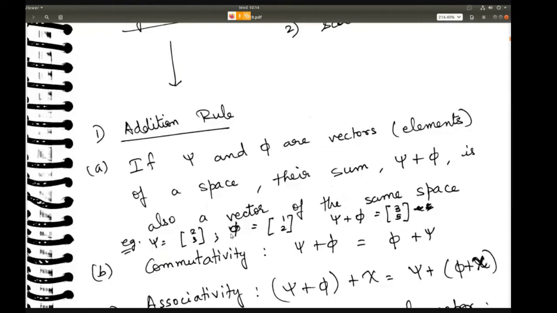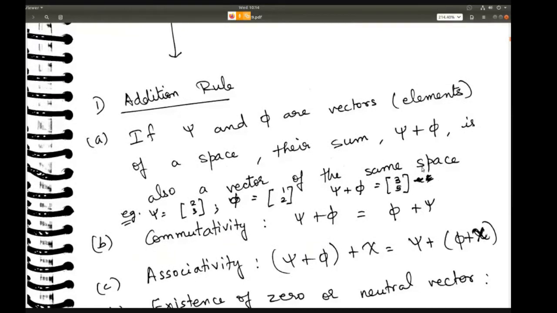But if psi is 2, 3 and phi is 1, 2, 3, okay, then there are 3 elements in phi and only 2 elements in psi. You cannot really add them up, right? And there is no way to add. So they belong to different spaces essentially. So you can only add vectors which are of the same space.